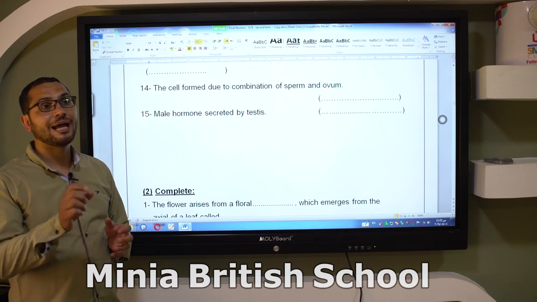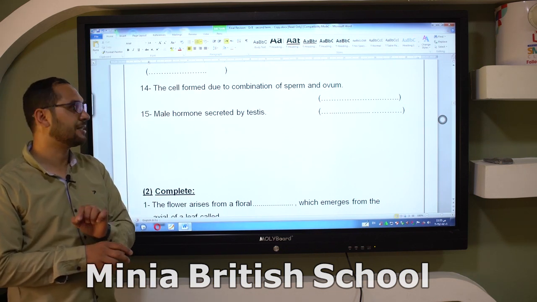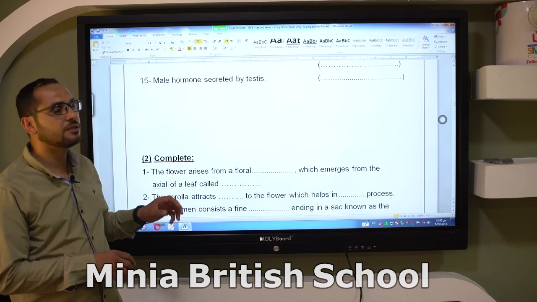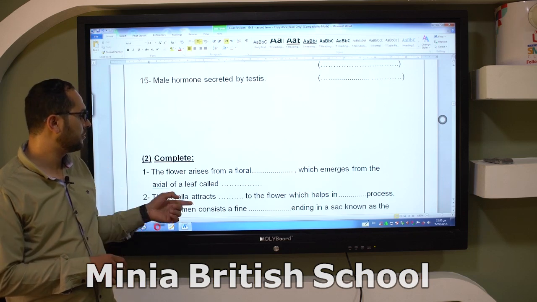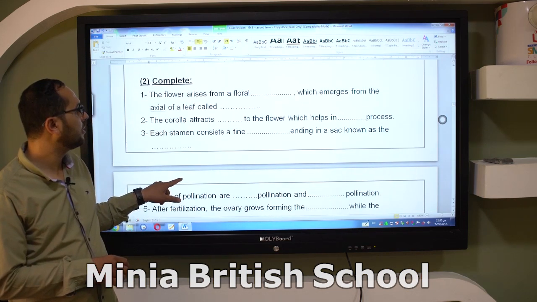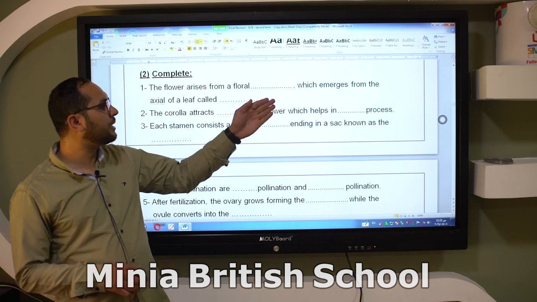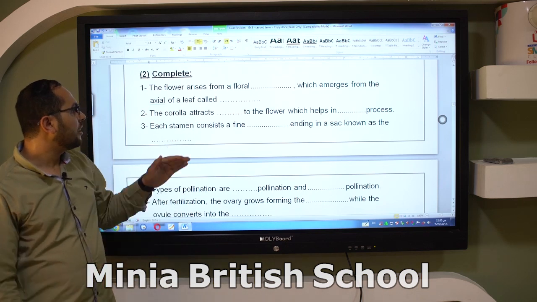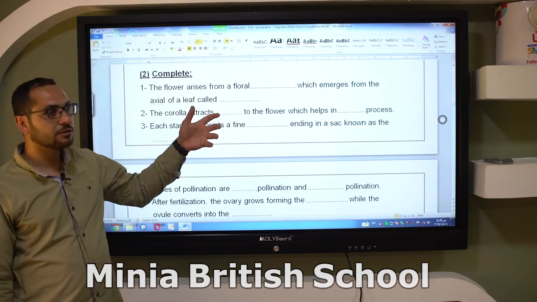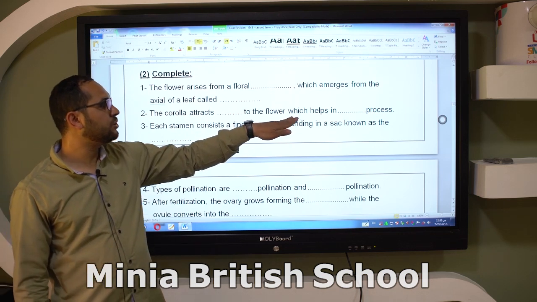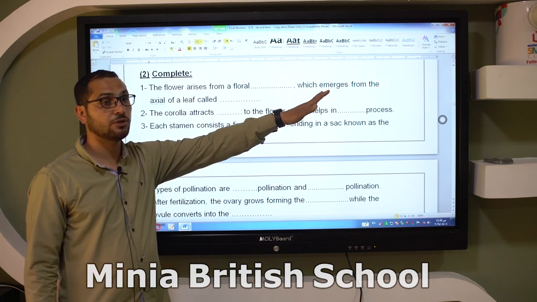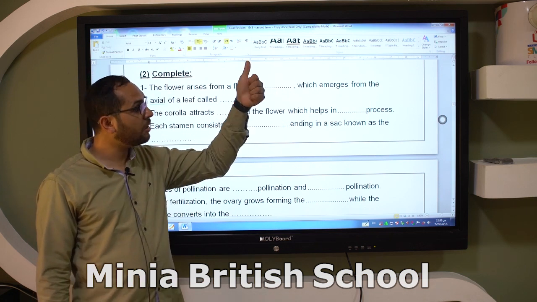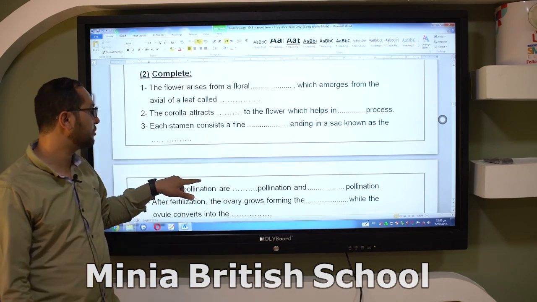And the zygote has the complete number of chromosomes, 46 in the human. Male hormone secreted by the testes. This is the meaning of testosterone. The flower arises from the floral bud which emerges from the axil of a leaf called a bract. The corolla attracts what? Insects to the flower, which helps in the pollination process. As you know, reproduction in a plant occurs by two processes. Number one, pollination. Number two, fertilization.